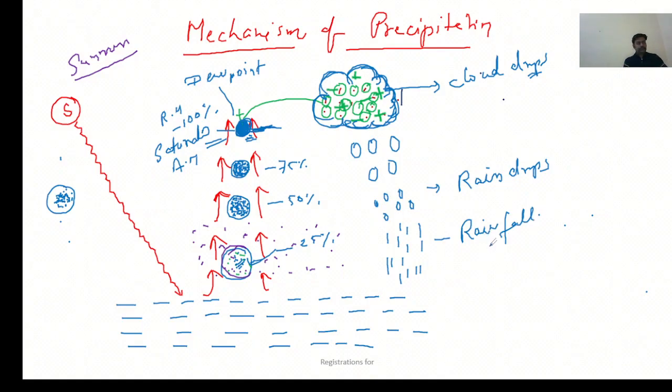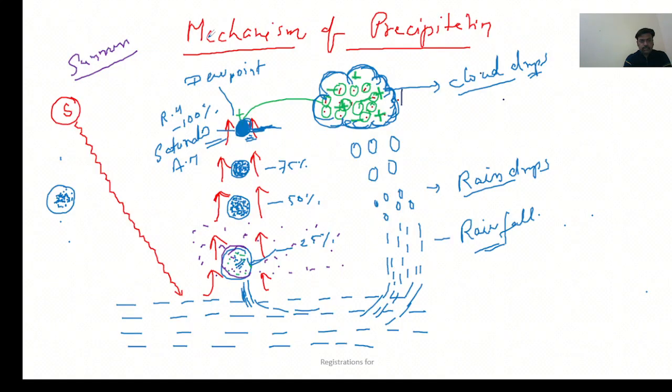First of all, cloud drops have been formed, then raindrops have been formed, and then rainfall occurs. And this rainfall mixes into the ocean again, and from the ocean, due to evaporation, the moisture comes into the atmosphere again, which completes a cycle known as the hydrological cycle. Now tell me, through this mechanism, what are the steps?